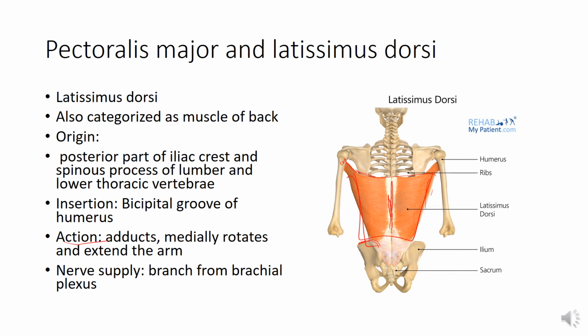So actions: it adducts, medially rotates and extends the arm. Nerve supply is also from the branches of the brachial plexus.